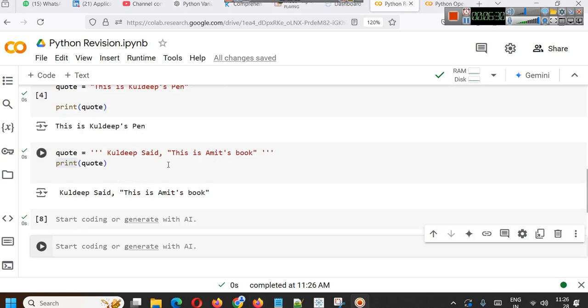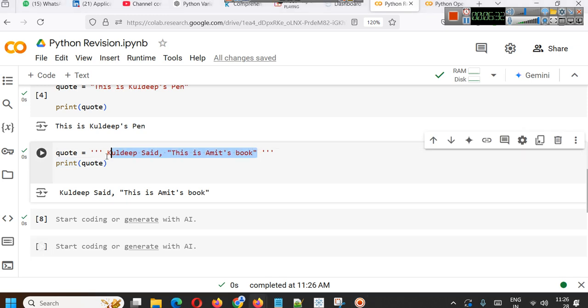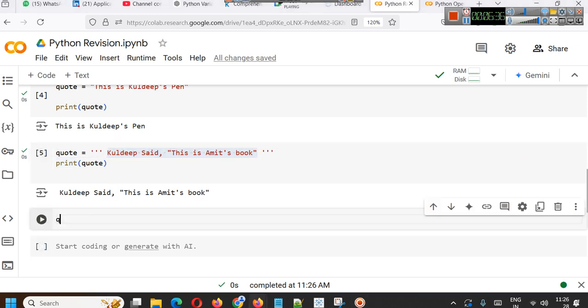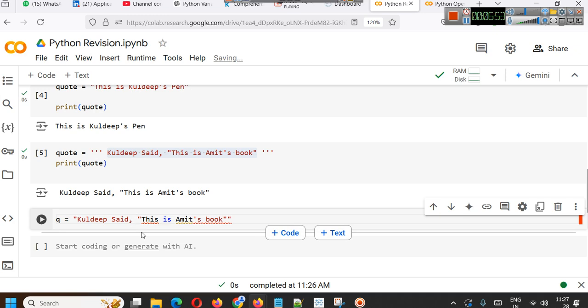Now there is a more professional way of doing this. Let's say our code is this. We can always start with double quotes, because double quote is the best way of declaring a string. And when a double quote comes inside a string, you just put a backslash.